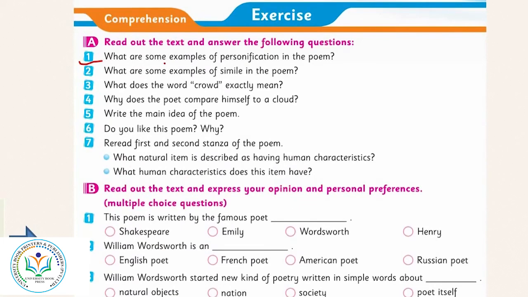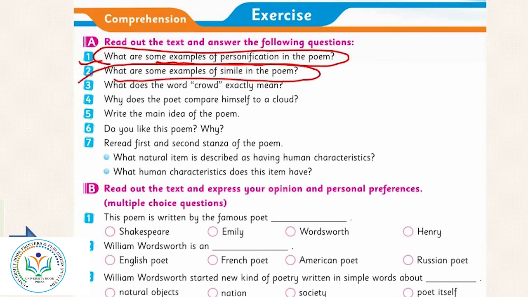Question number 1. What are some examples of personification in the poem? Yes, we have discussed this. I have underlined it for you. In each stanza, you can write it in your notebook. What are some examples of simile? Yes, simile when we compare two different objects, but for their similarities, we compare them both. For example, a girl is beautiful and Rose is also beautiful, but both are different objects, different things.